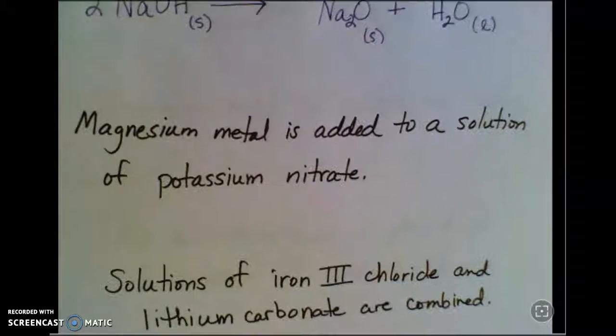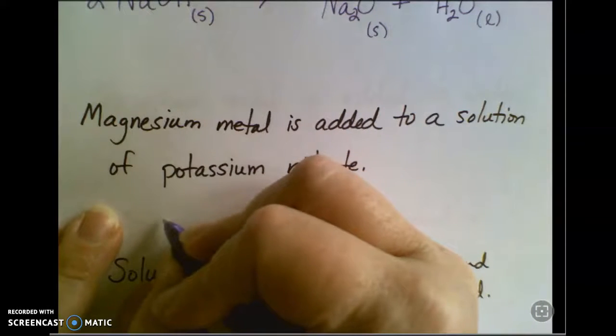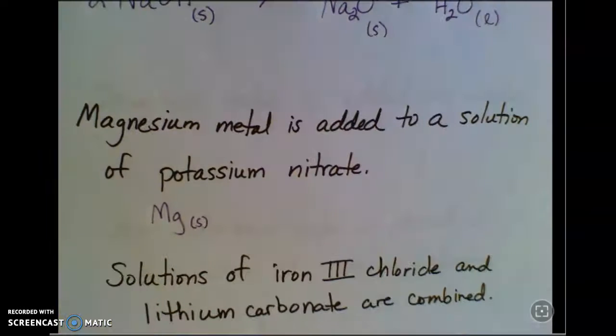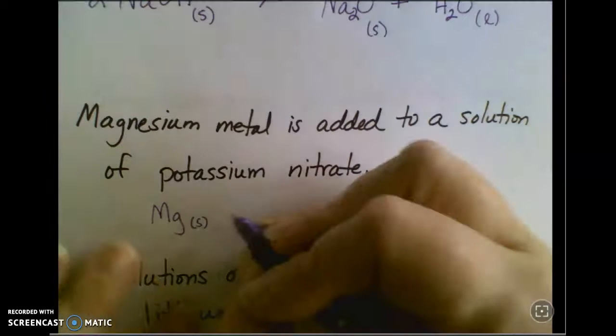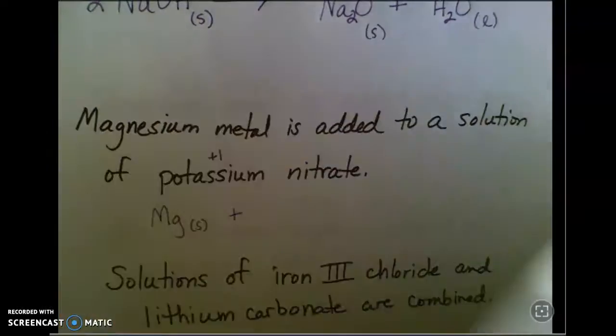Next example. Magnesium metal is added to a solution of potassium nitrate. So magnesium is Mg. The fact that it's metal tells me that it's a solid at room temperature. And I've got a solution of potassium nitrate. Potassium is a group 1 metal.